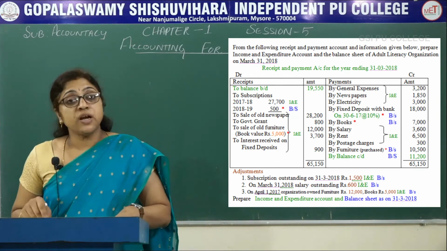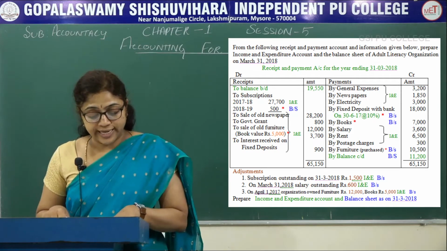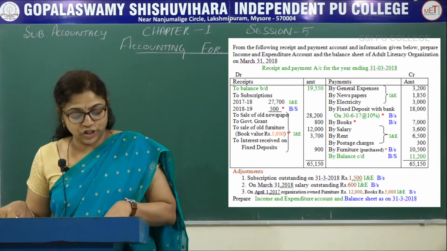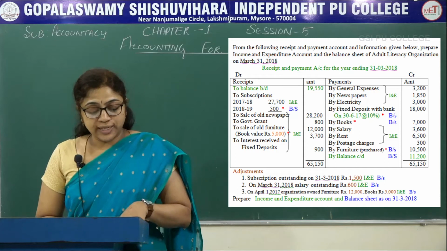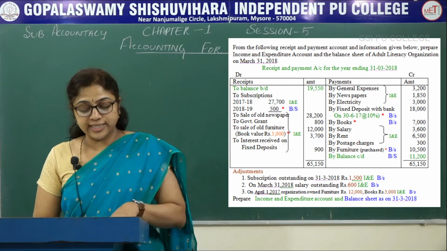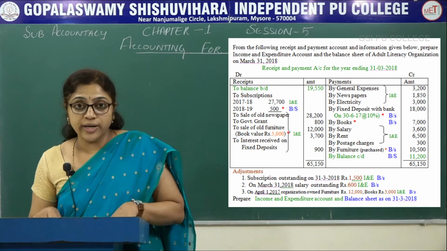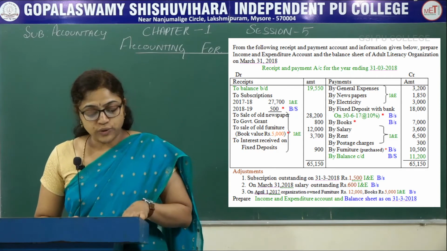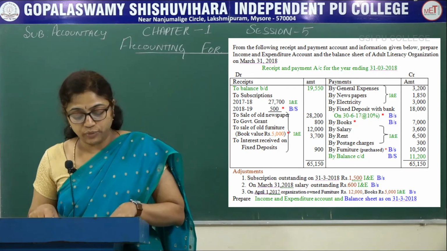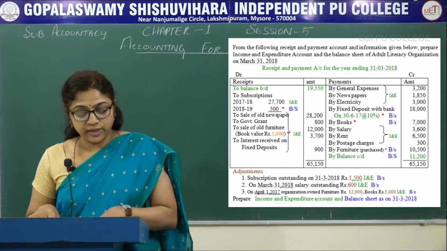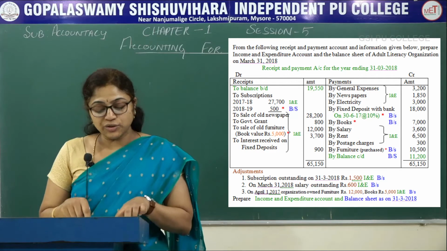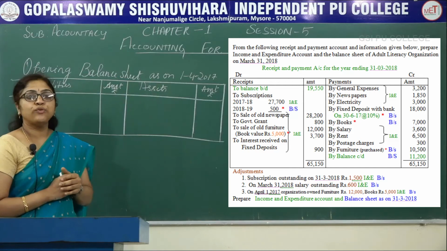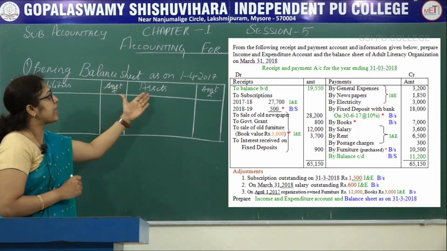Next one, subscription outstanding on 31st/3/2018 is given. Once you are recording in the income and expenditure account and again in balance sheet. On March 31st, 2018 is there, that is salary outstanding 600, that is once you are recording in income and expenditure account and again in balance sheet. On April 1st, 2017, organization owned furniture rupees 12,000 and books rupees 5,000. This is capital expenditure. This is recorded in the opening balance sheet. So opening balance sheet as on 1/4/2017, write liabilities, amount, assets as well as amount.